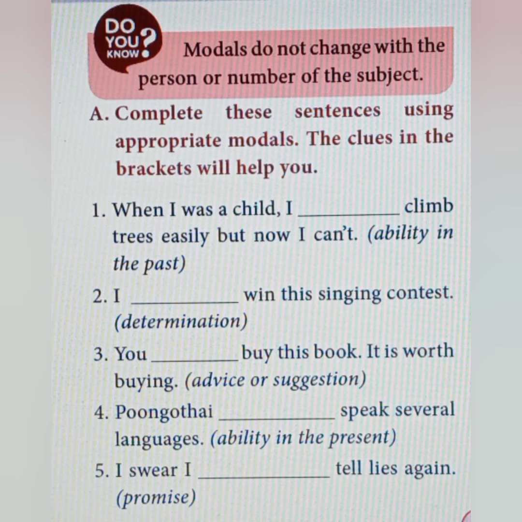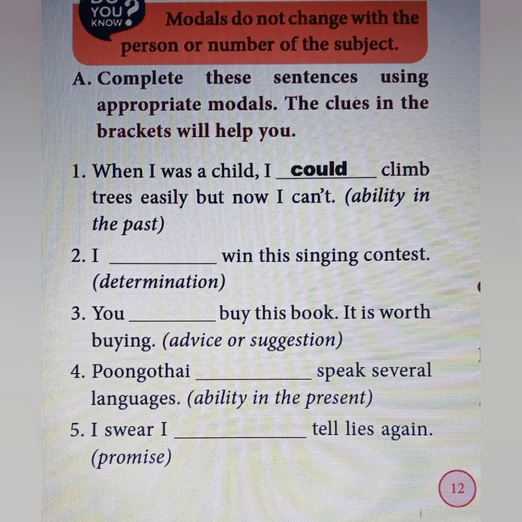The clue is ability in the past. There are two words for the ability, can and could. Can for the present and could for the past. So that the answer is could. When I was a child, I could climb trees easily but now I can't.